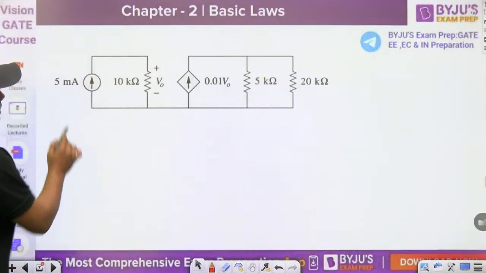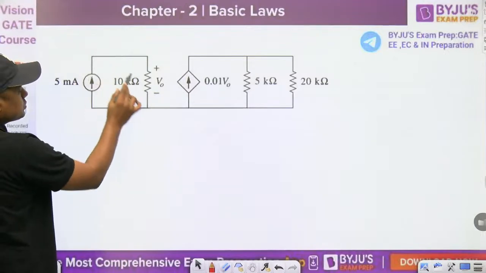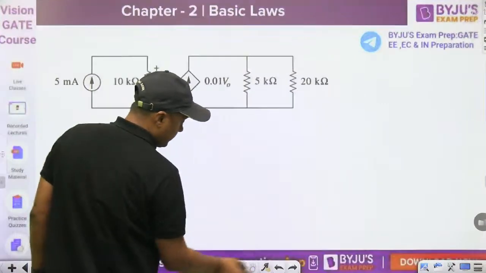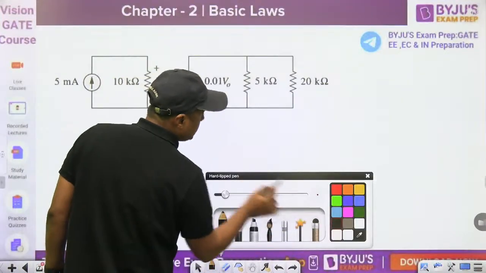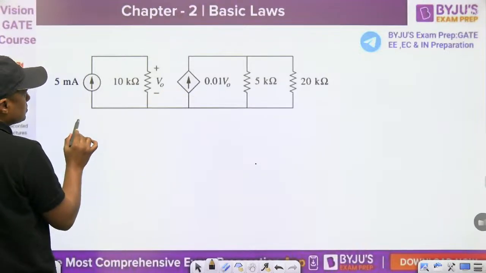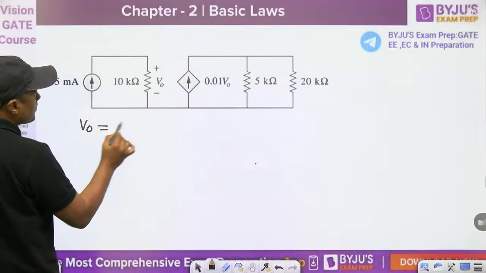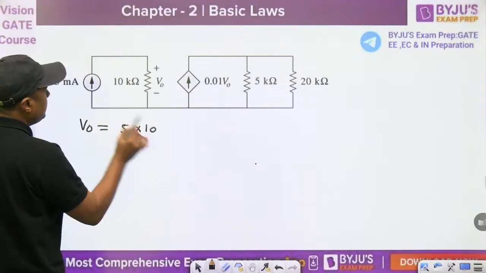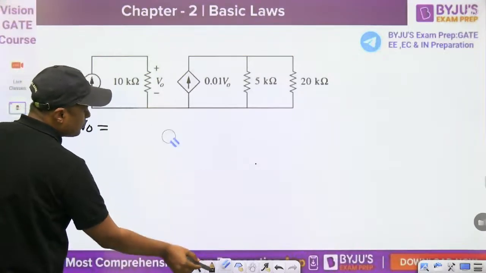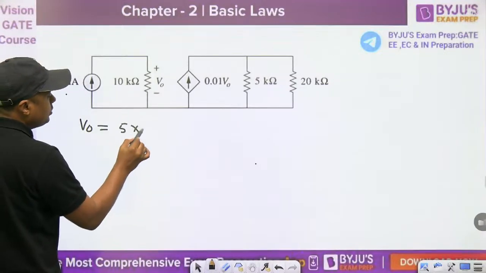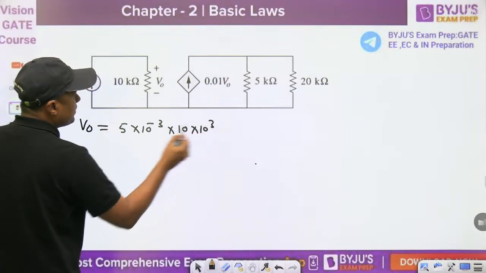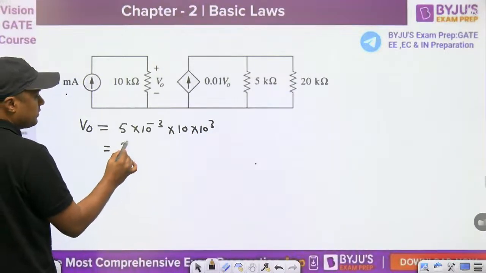Watch this. Simply 5 milliampere passes through the 10 kilo ohm resistor. What is V0? First of all, you have to find V0, because the dependent source, the voltage controlled current source, depends upon V0. So it will become 5 into 10 milliampere cancelled by kilo ohm. Always remember, in BJT many times we have to use 5 into 10 raised to power minus 3 into 10 into 10 raised to power 3, and we are just wasting our time when we write like this. It will be 50.